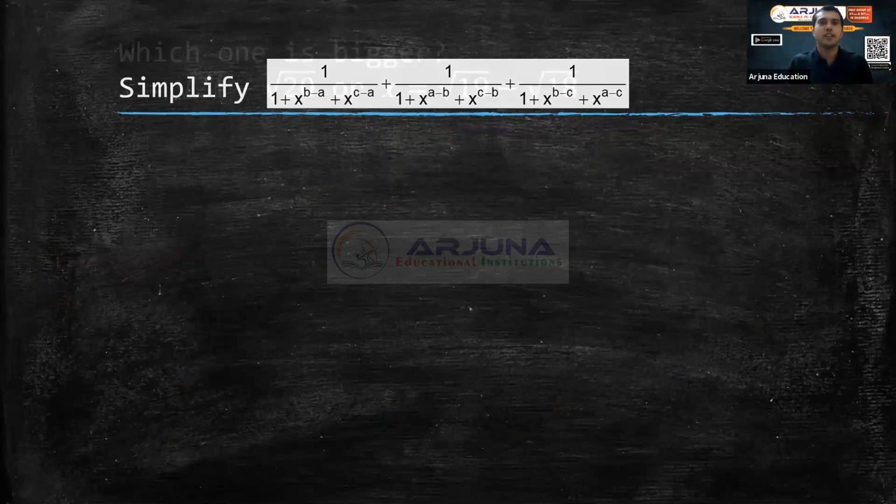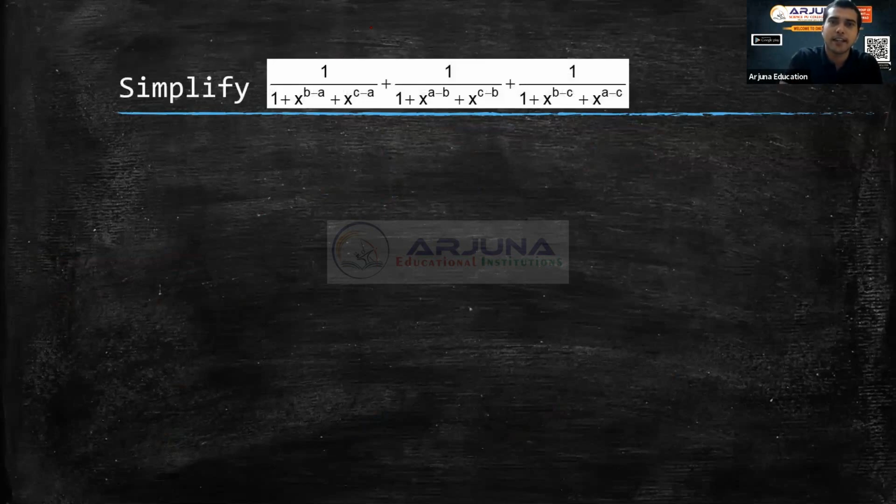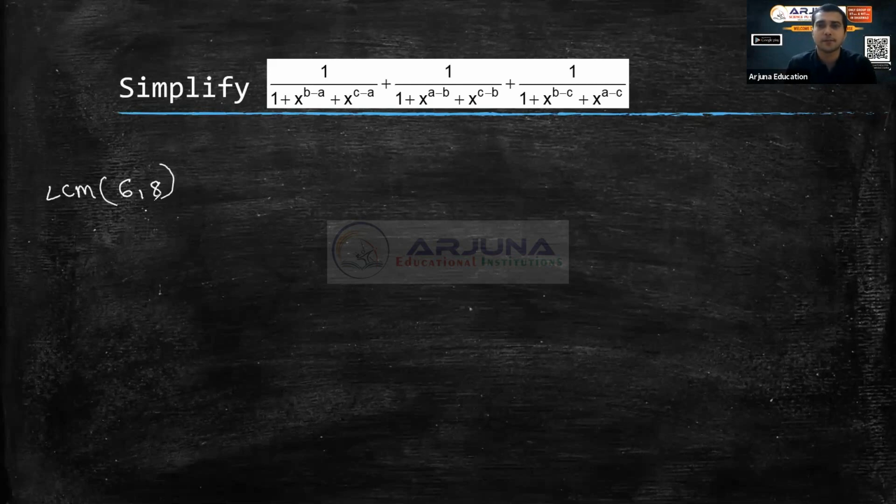Now next question is a very good one. Before I get into that, I just remembered one very good thing to discuss. I will ask you a question. What is LCM? Just based on LCM, I'm going to tell you something which you don't know about LCM. So what is LCM of say 6 and 8? What is LCM of 6 and 8? Who will tell me LCM of 6 and 8?